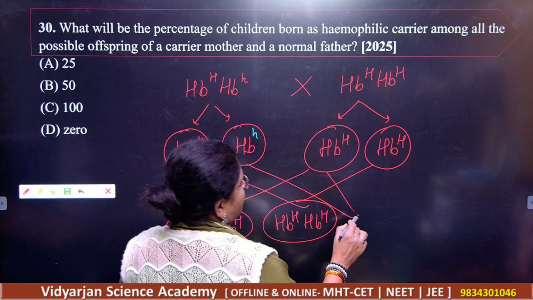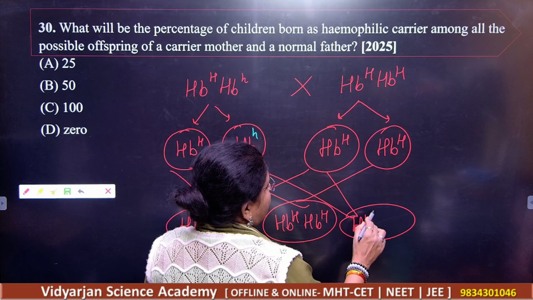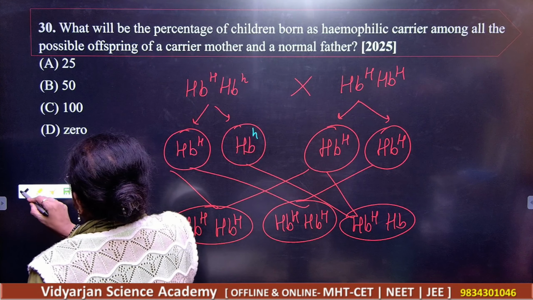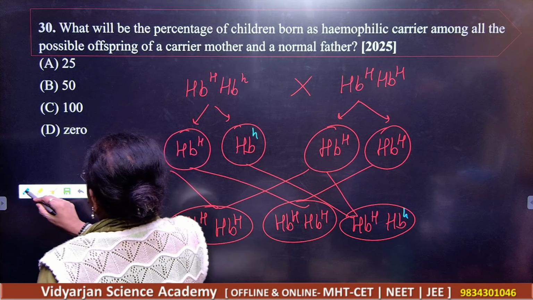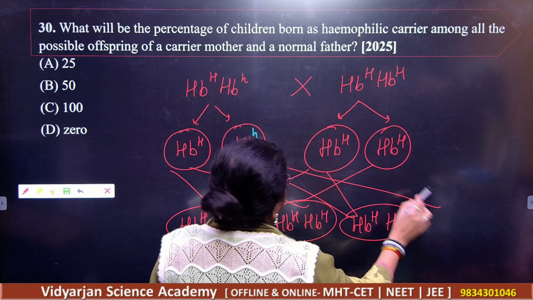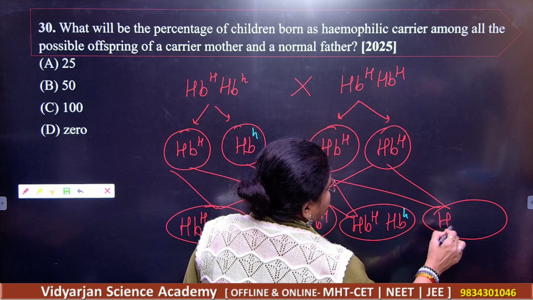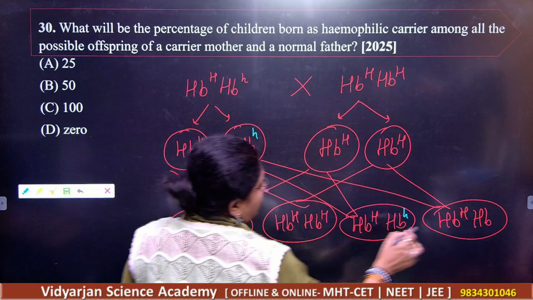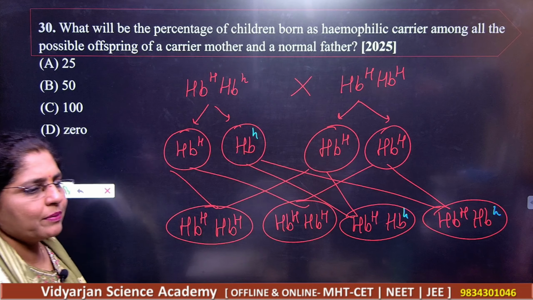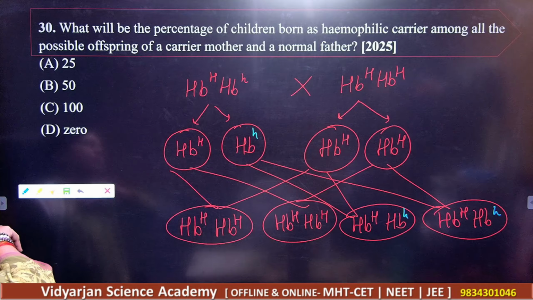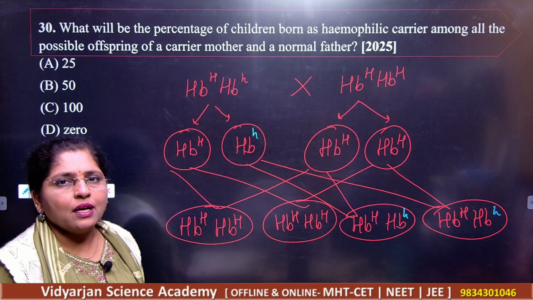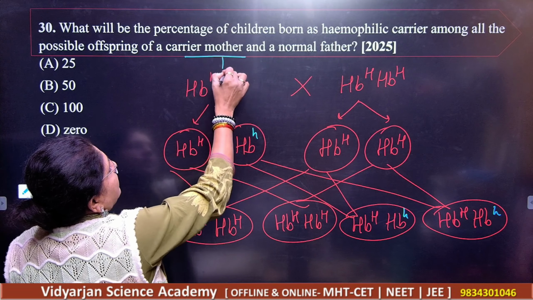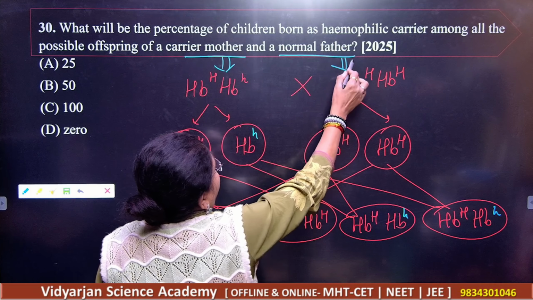And here you are getting a very important condition. So can you see what the condition will be once the carrier woman marries a normal male? This is the mother, and this will be the normal father.